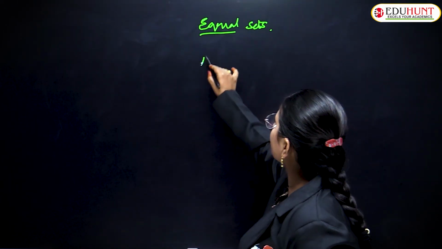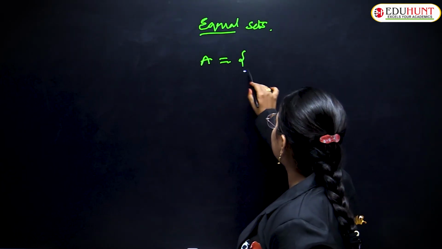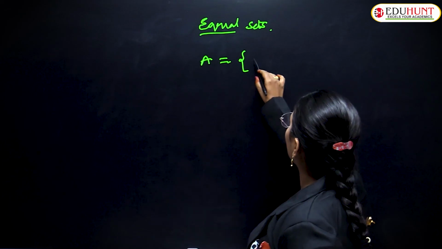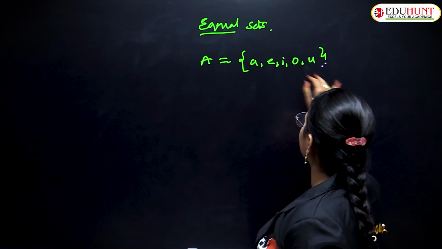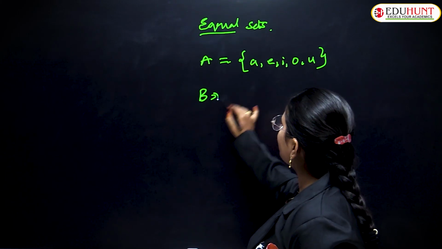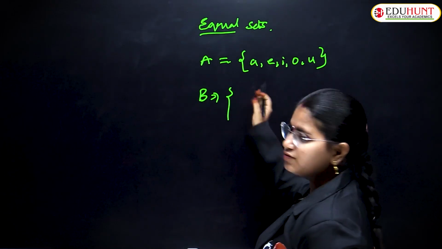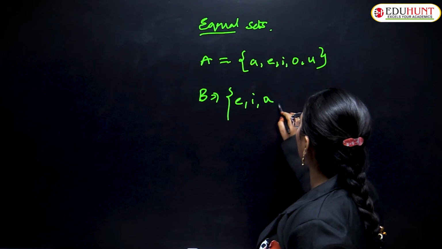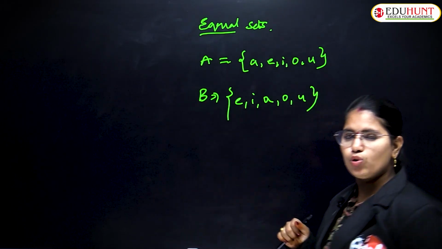Consider an example: set A is equal to, let me take the set of vowels. What is the set of vowels? A, E, I, O, U, right? And B is also the set of vowels, but this time I have just rearranged the elements like E, I, A, O, U. Both represent the set of vowels only.